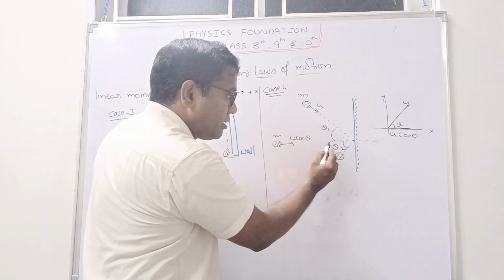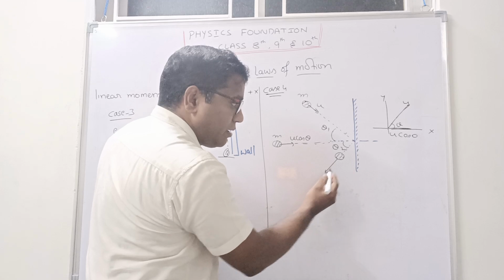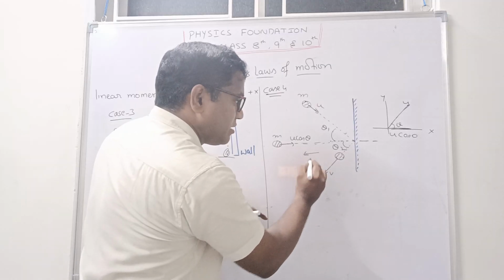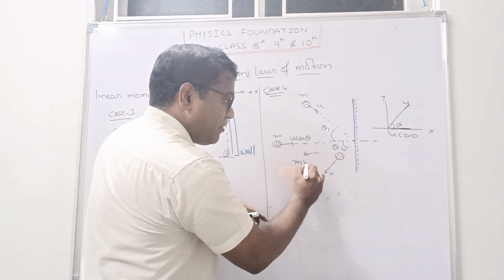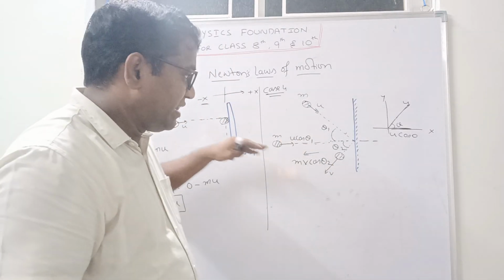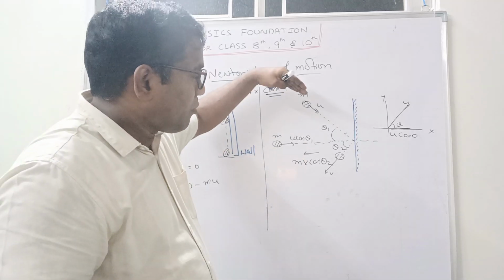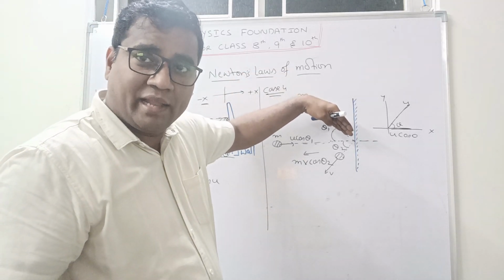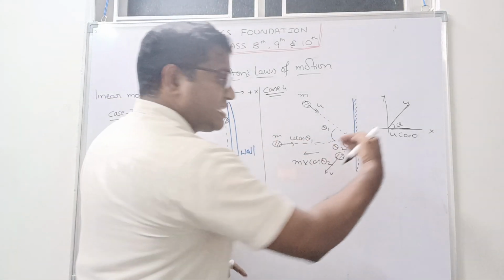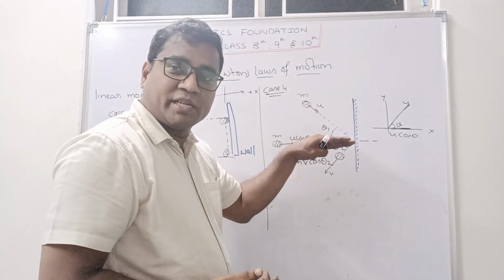Now see here, theta is there. That's why I wrote this side u cos theta. Body is moving in this direction. Now this one is moving in this direction by making angle theta 2. So in this direction, how much is it? Tell me how much? m v cos theta 2, and this is theta 1. Try to understand. If the body is moving with velocity u by making an angle theta 1, in this direction it will be u cos theta 1. And in this direction it will be v cos theta 2. So now I know in this direction how much velocity is there.